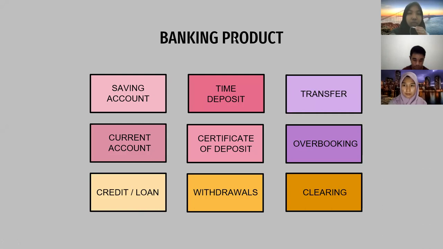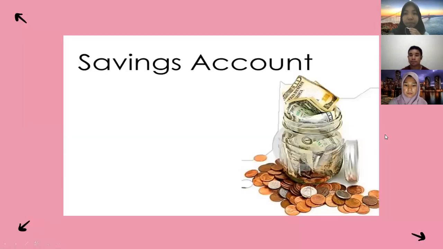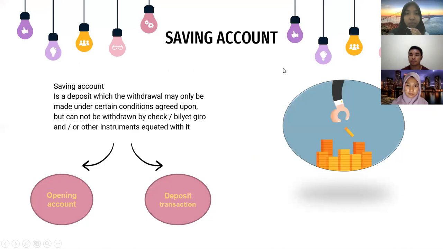Banking product consists of saving account, current account, credit or loan, time deposit, certificate of deposit, withdrawals, transfer, overbooking, and clearing. First, I will tell you about the saving account.